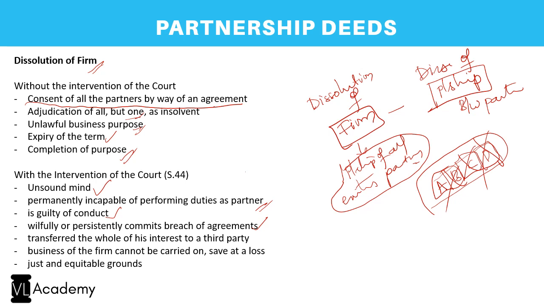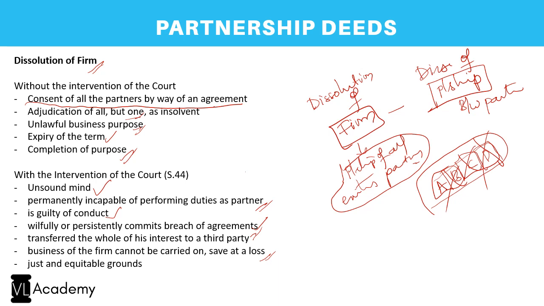Next, where a partner has transferred the whole of his interest to a third party. So where this partner with whom I'm running the business has transferred his interest to a third party, I don't want to continue this anymore. So that also may be taken as a ground for the intervention of the court. And where the firm's business can be carried on only at a loss, which means I can do the business but only by incurring losses. There is no point, I would not gain any money out of it, and hence I don't want this firm. Please order for dissolution of the firm.